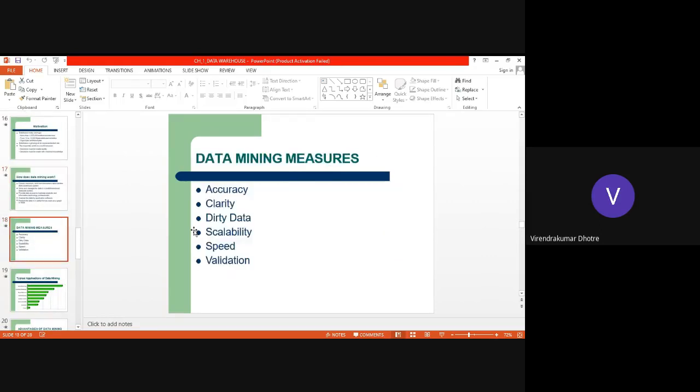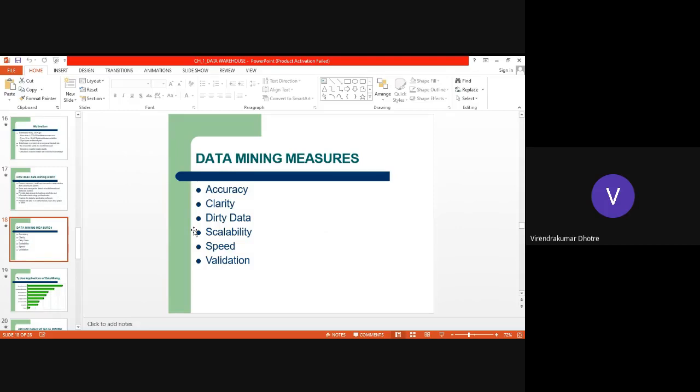What exactly does data mining measure? It measures accuracy, clarity. It removes the dirty data which is not useful. It is scalable. Scalability is also measured. Speed and validation. I want to know how many people there are who belong to the age group 20 to 30. So data mining will give me the accurate figure based on the available information.